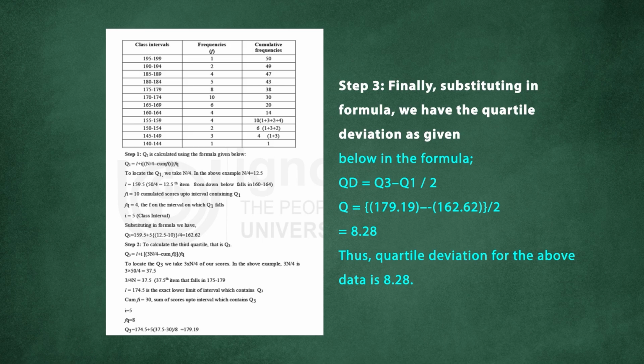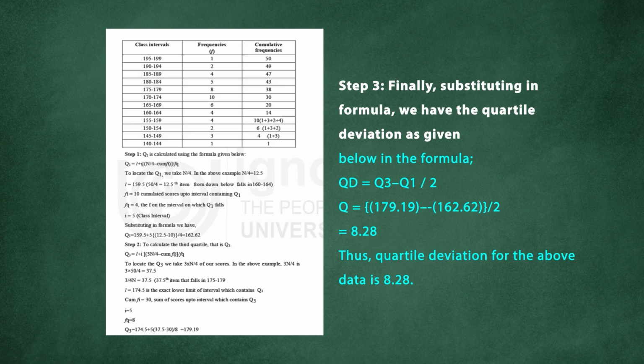So Q3 is 179.19 minus 162.62, divided by 2. Q3 is 179.19, and we have calculated Q1 is equal to 162.62. And we divide by 2, so we will get a score of 8.28. So with this we can calculate the quartile deviation for grouped data.